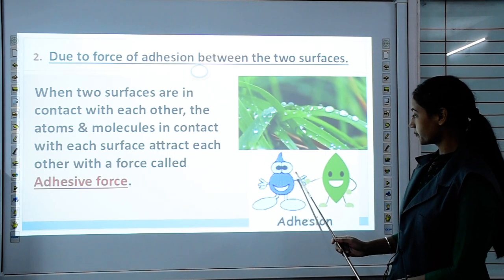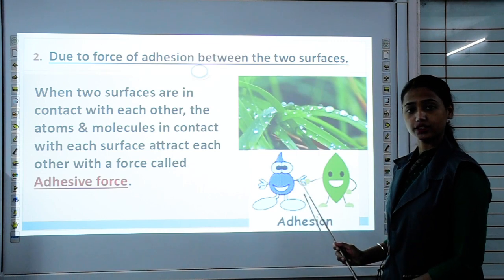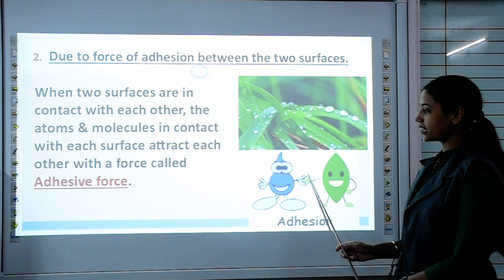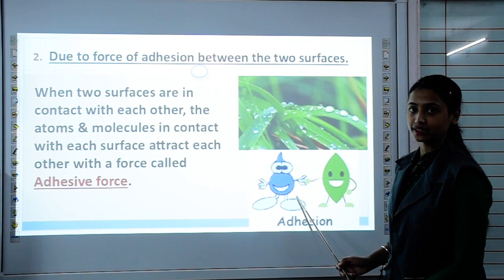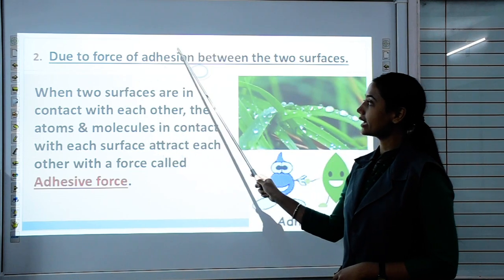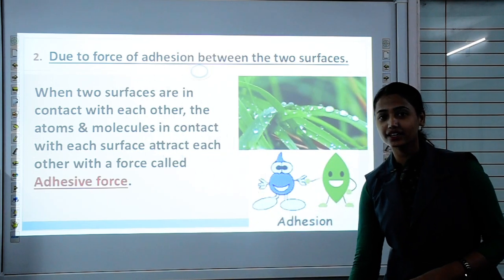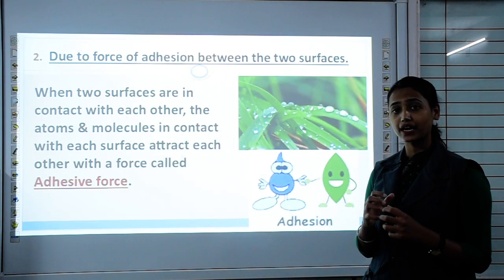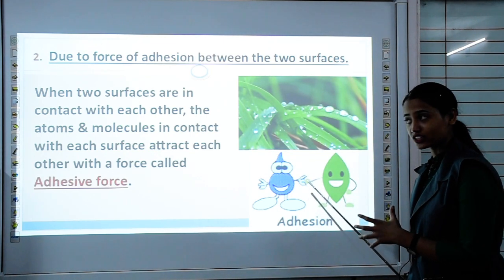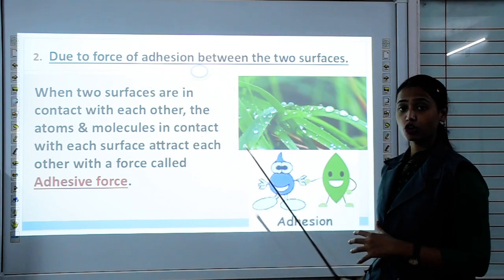When they come into contact with each other, there is a force of attraction between them. You can see they are shaking hands, meaning there is a force of attraction between them, and that force is known as the force of adhesion. So we need to apply more force to break their bond.